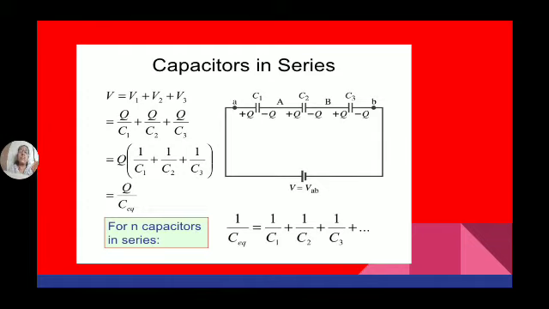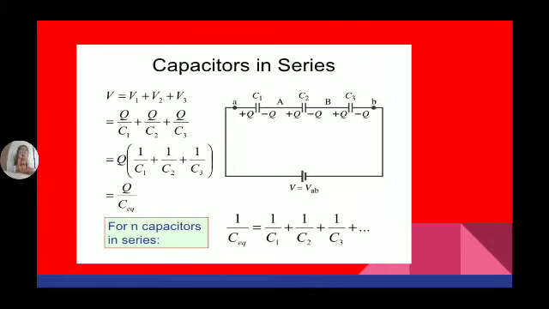If instead of 3 capacitors, n capacitors are connected in series, then 1 by C equivalent is equal to 1 by C1 plus 1 by C2 plus 1 by C3, and so on up to 1 by Cn. So this is the equivalent capacitance when capacitors are connected in series.